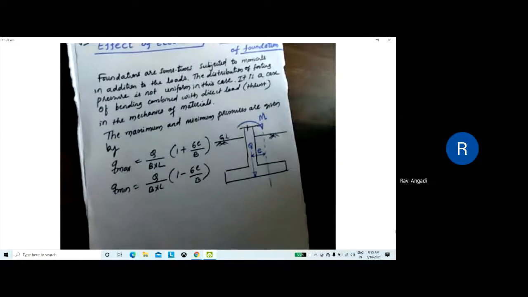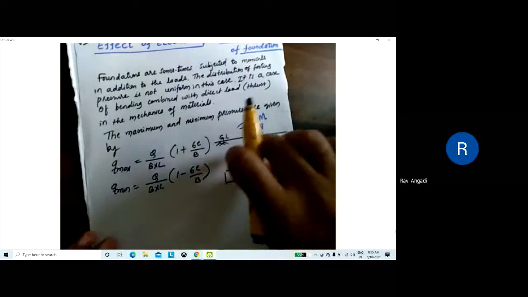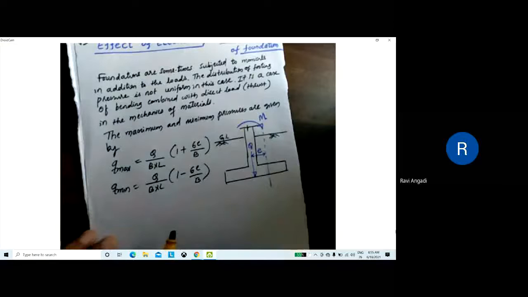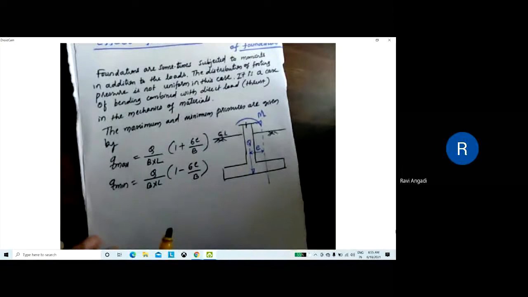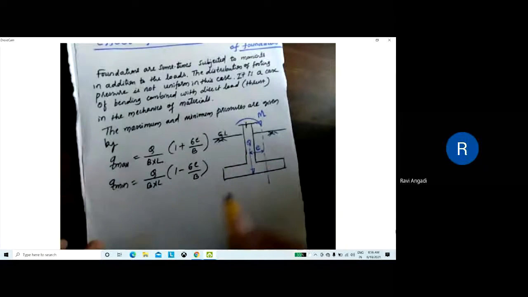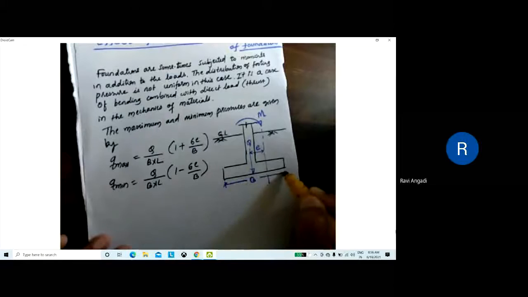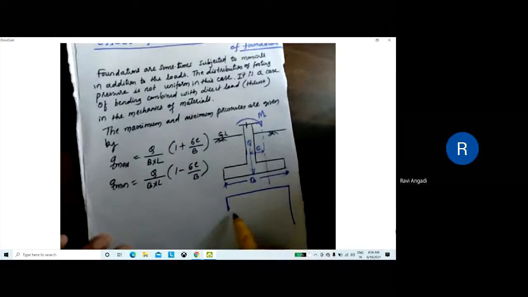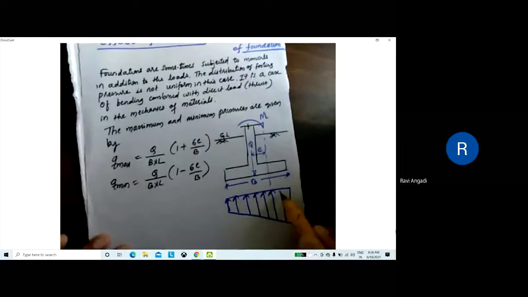It is acting away from the center of the footing as well as the column. So because of this eccentricity, we get a moment. The moment is nothing but force multiplied by the perpendicular distance, that is, Q multiplied by e is the moment. The width of the footing is B here. Okay. So can anyone tell how the pressure distribution will be under the footing? It will be trapezium. It will be like this. This is the pressure distribution because of eccentricity.